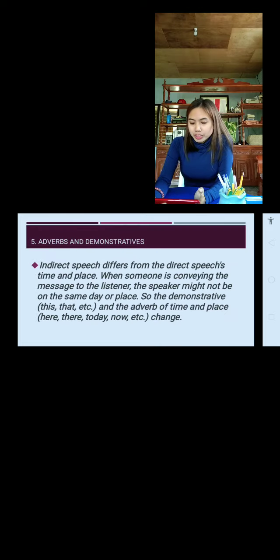Adverbs and demonstratives. Indirect speech differs from the direct speech's time and place. When someone is conveying the message to the listener, the speaker might not be in the same day or place. So the demonstratives, this, that, there, etc., and the adverbs of time and place, here, there, today, now, etc., change.